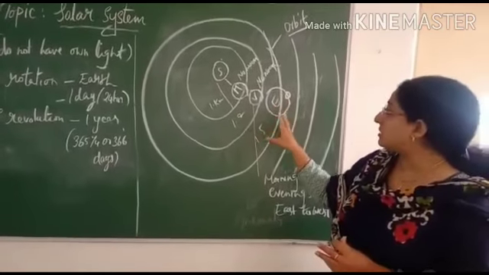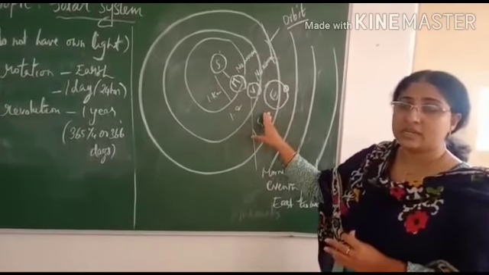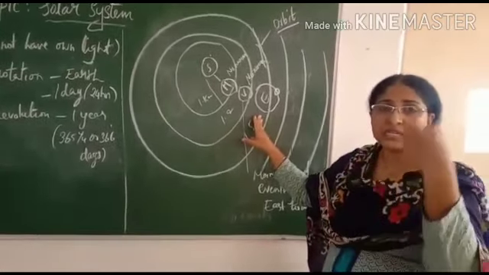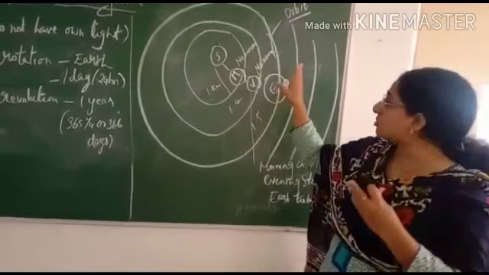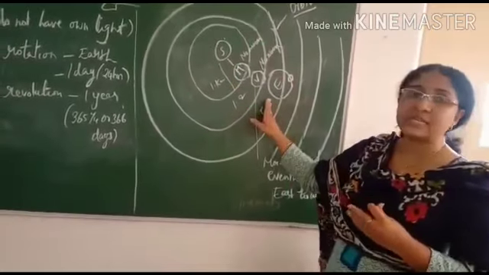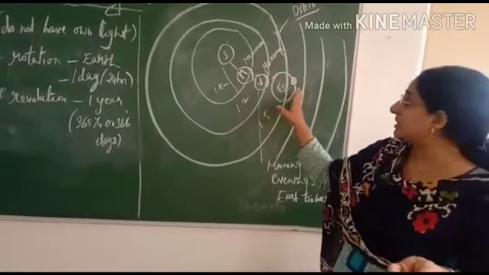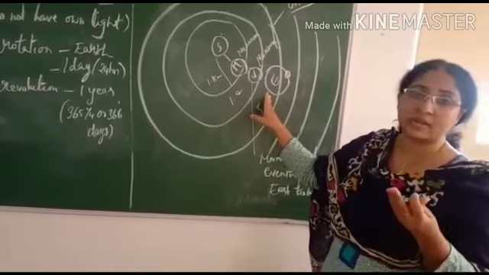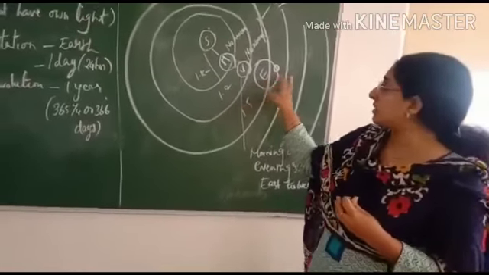Clear? But then what is an artificial satellite? There are other satellites we send into space. They are also revolving around the sun. They are known as artificial satellites. But those present in nature itself are known as natural satellites. So we are talking about the Earth.